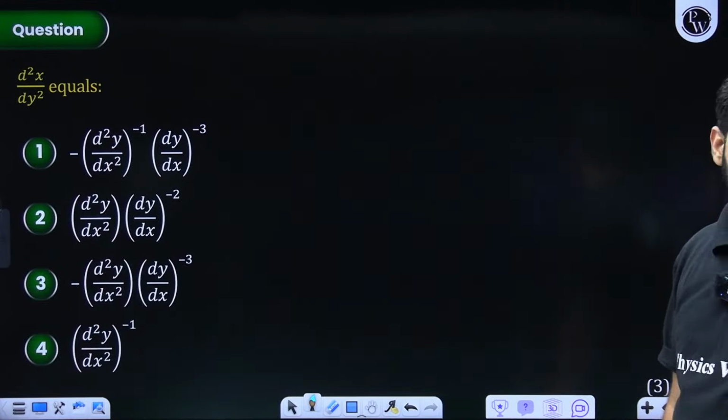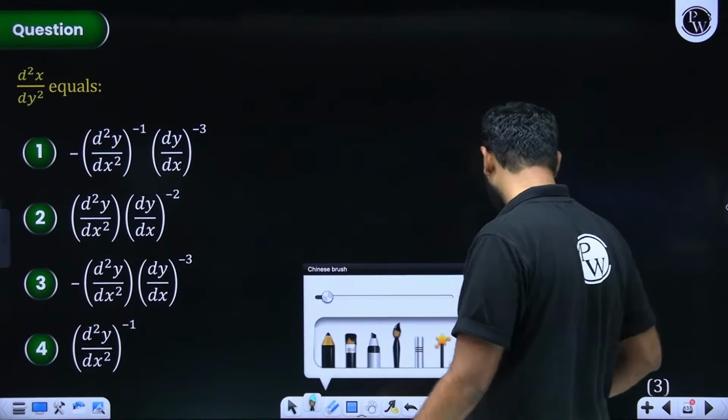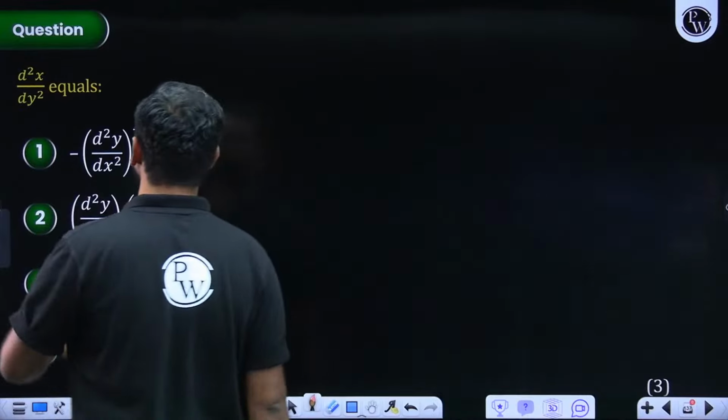Pay attention to this. How do we solve it? And if you have cracked it, do write your response or answer in the chat box. I am eagerly waiting for your responses. d2x by dy square. Let us try and work it out.